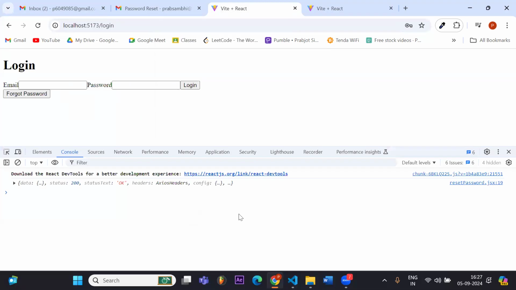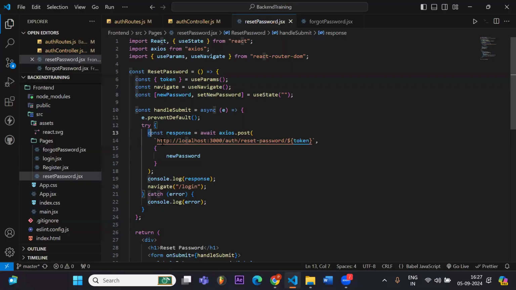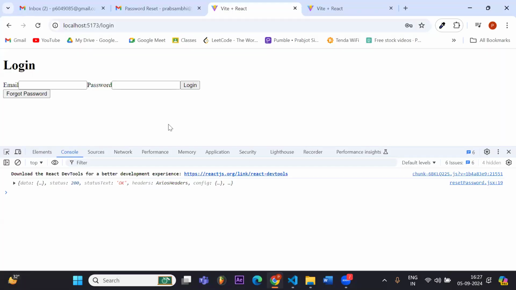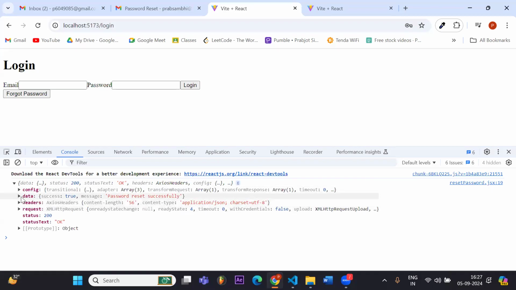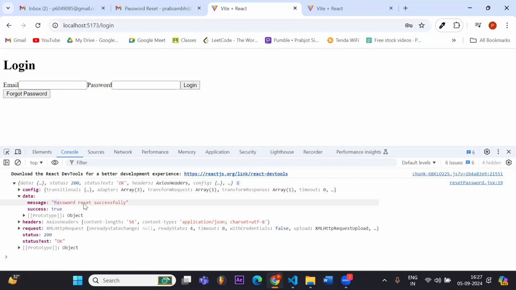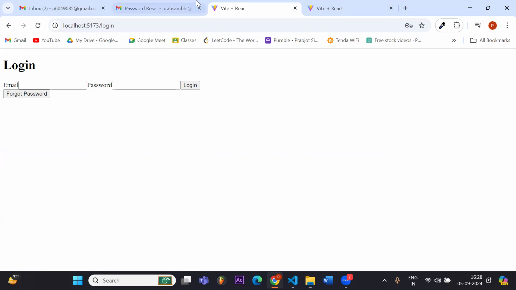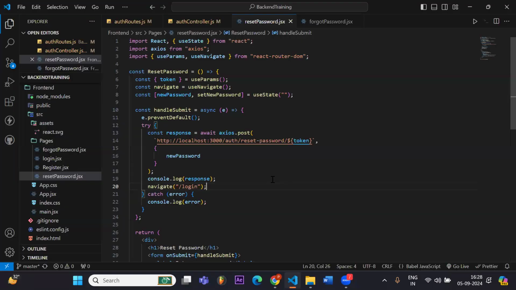Okay. So right now what happened is when the password got reset, this part ran and console logged our response, and then it navigated to our login page. So this tells us that the password is successfully reset. Also, we got the response here. In the data, we get that password reset successfully, and success is true.